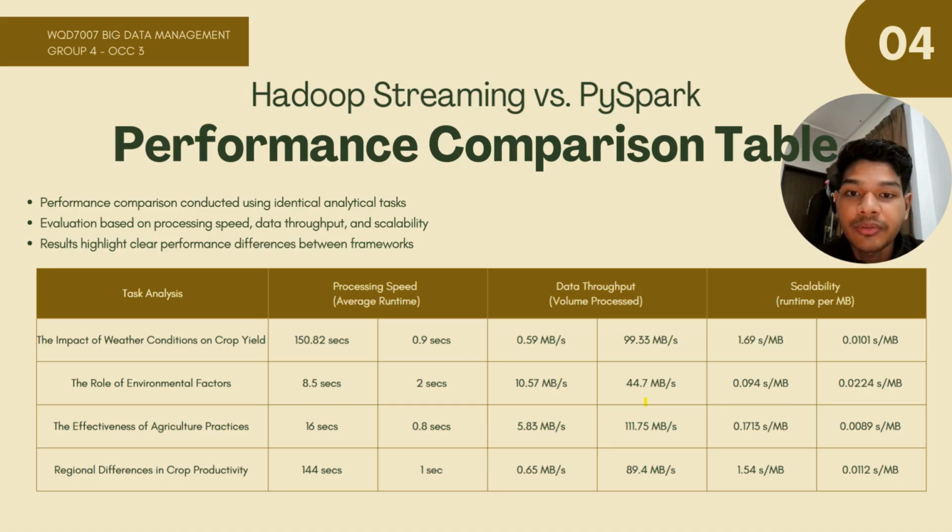The result highlights a significant performance gap. If you look at the first row, the impact of the weather condition on crop yield, you will see that Hadoop took roughly 150 seconds to complete the task. In contrast, PySpark finished the exact same analysis in just 0.9 seconds. This trend holds true for the other tasks as well.